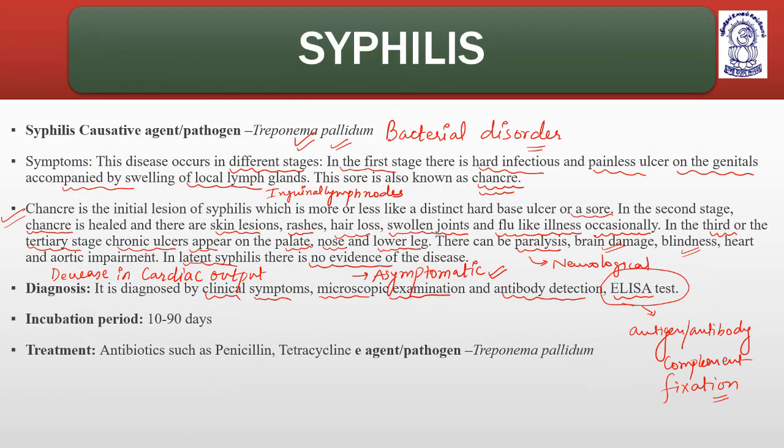Incubation period is 10 to 90 days, and that is why we come across this latent syphilis, because the incubation period is 10 to 90 days. Okay, I mean it can have a window period as well.